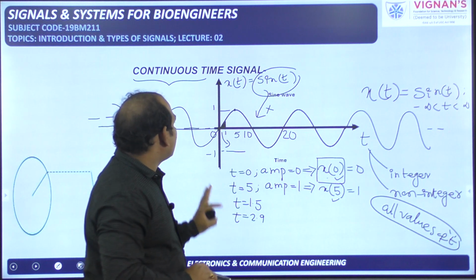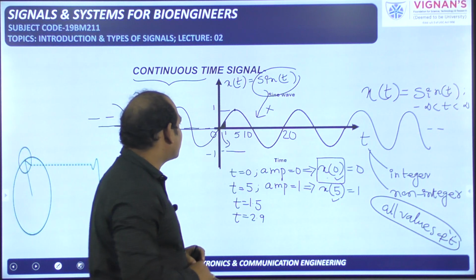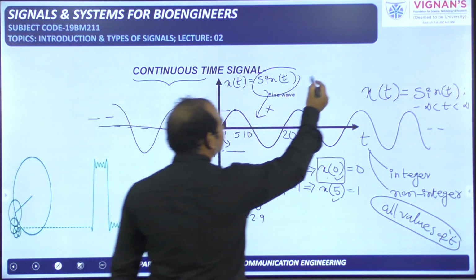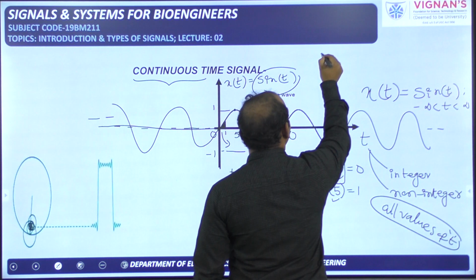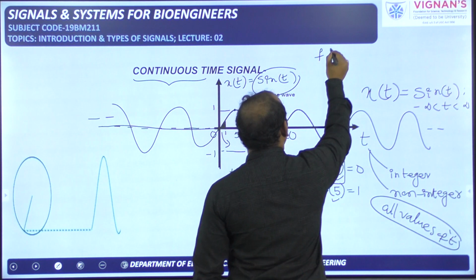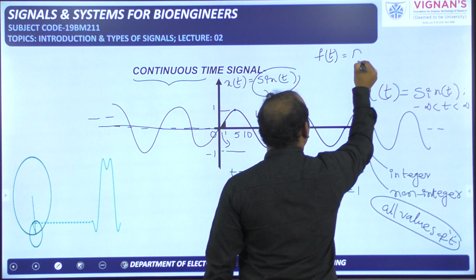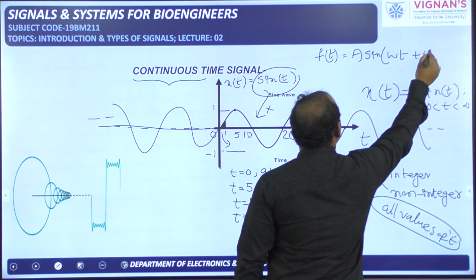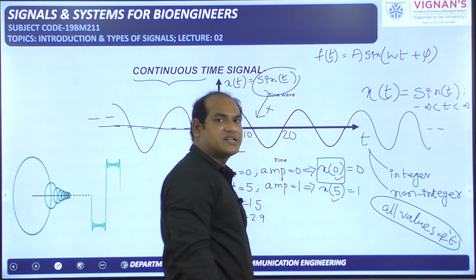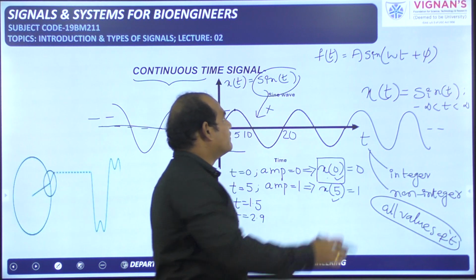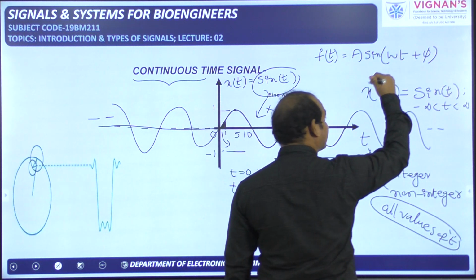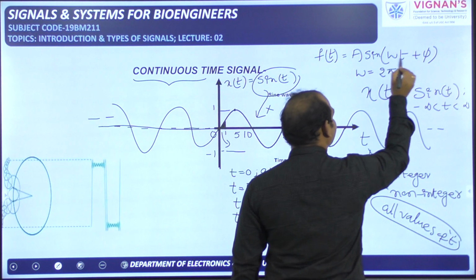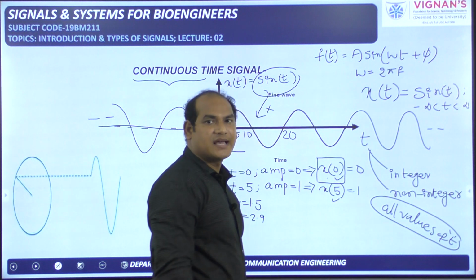Okay, and we have to give the mathematical equation for this one. This sin t is not the mathematical equation for this one, because the general mathematical representation for the sinusoidal signal, for example, is f of t is equal to A sin(omega t plus phi). This is the general mathematical representation for the sinusoidal signal. Here omega is the angular frequency measured in radians per second, and that is related with the normal frequency measured in hertz, that is 2 pi f. Omega is equal to 2 pi f.